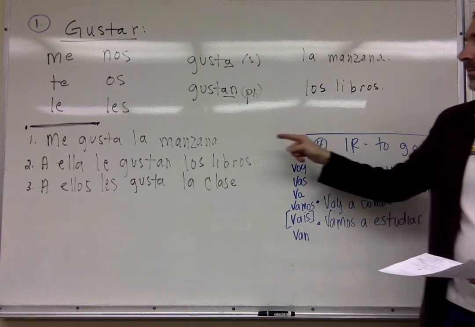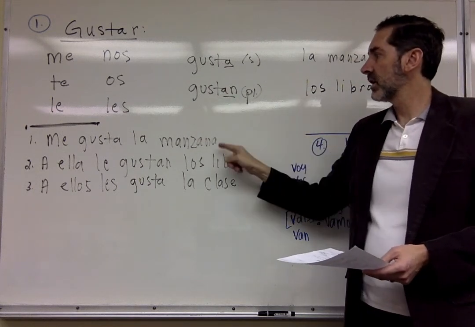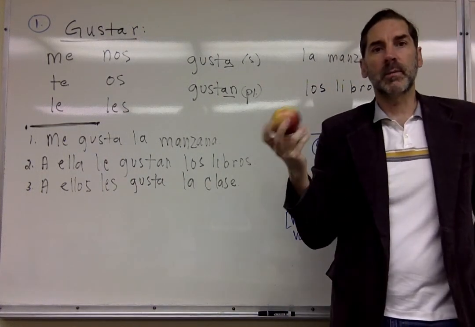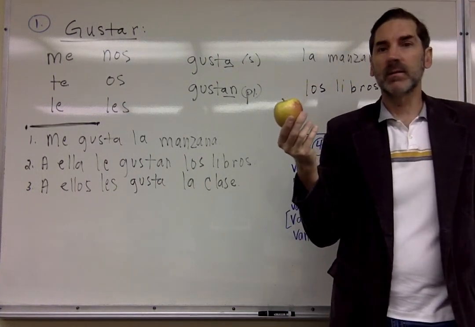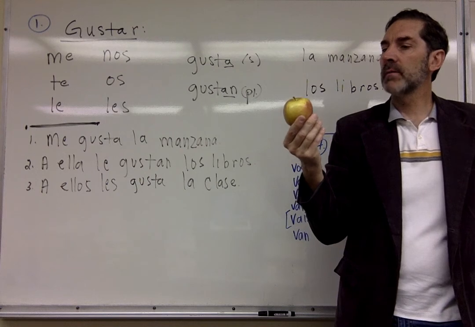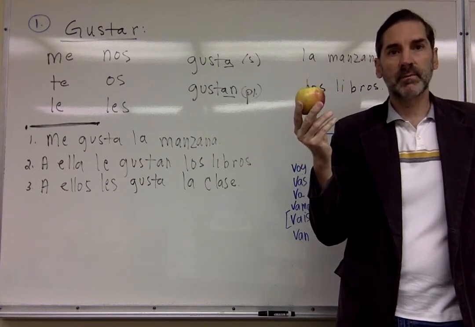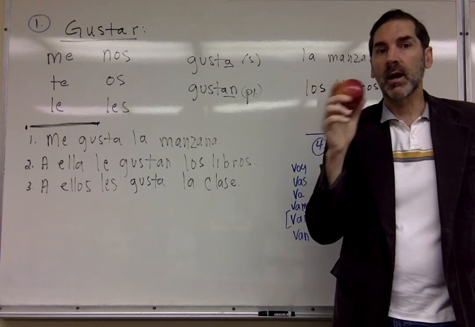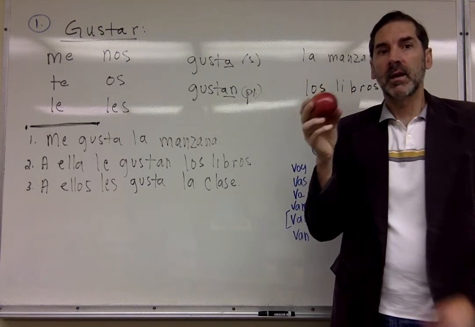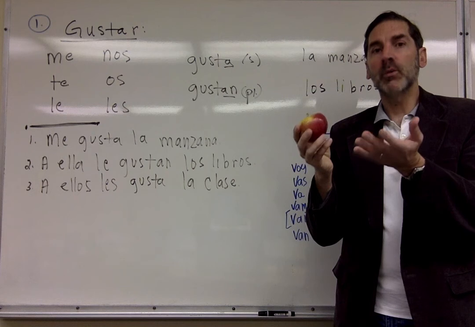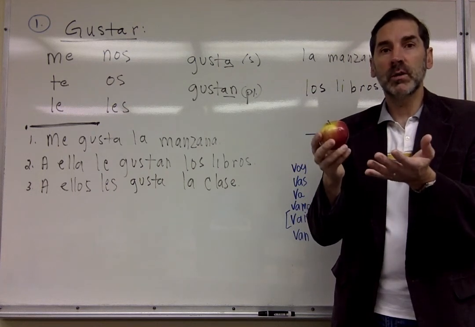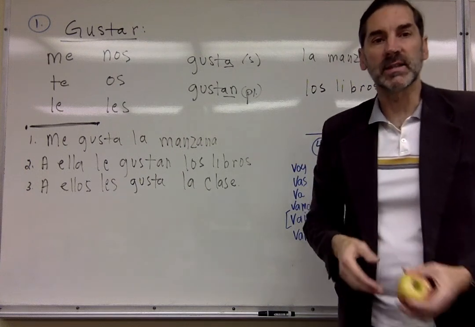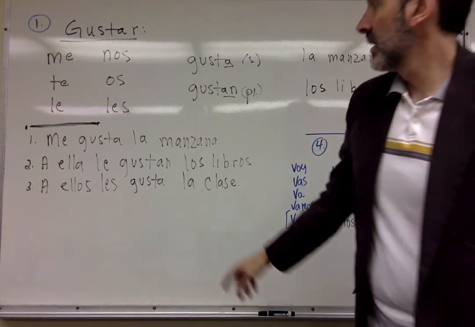Okay, so if we want to form a whole sentence, we put all these elements together, we get me gusta la manzana. Aquí tengo mi manzana. Me gusta la manzana. La manzana es roja, está fresca, está lista para comer. Me gusta comer la manzana. All right, if I had two apples here, I would change my verb from gusta to, right, gustan. Me gustan las manzanas. Okay?